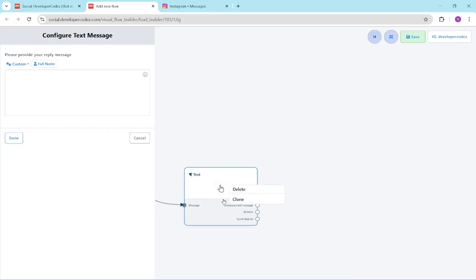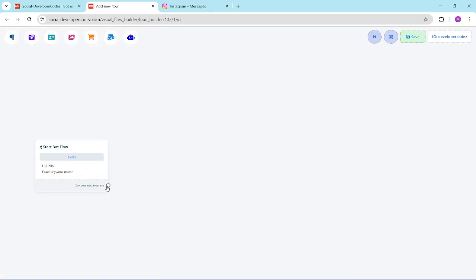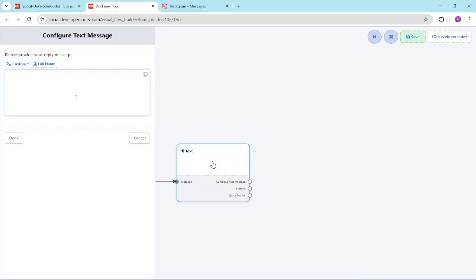One more thing I want to show you: here are multiple options like text, AI reply, carousel, image, RC and e-commerce card, right? If you select text, like hi, full name, how are you, I will send this.